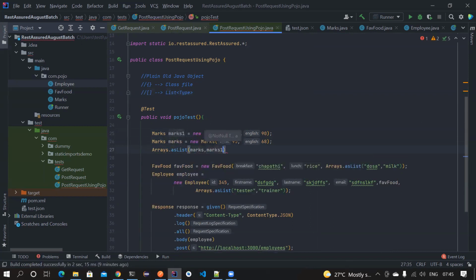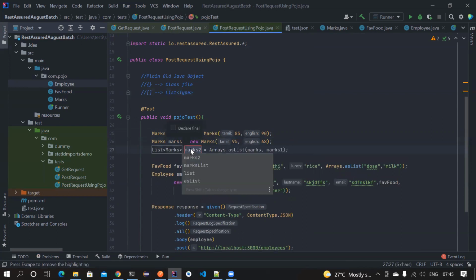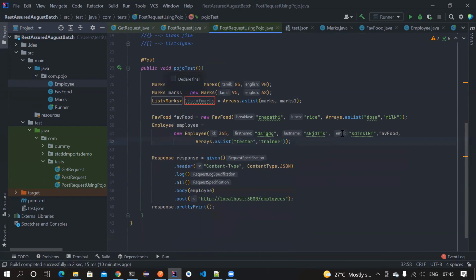That's it, guys. Once you store this, now you can introduce a new variable, list of marks. This list of marks is now part of this. Just pass it here. That's it. Oh, it is still showing an error. Okay, spelling mistake. It's okay. That's fine. So now we have passed it like this. Let's see what's happening.